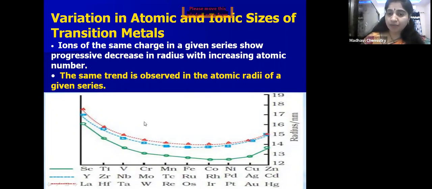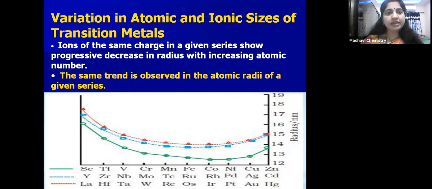You know, children, from left to right, if you move, what happens? The number of electrons increases, and the electrons will add in the same shell. So because of that, atomic size decreases. Why? As the electrons are adding in the same shell, similarly protons will also add in the nucleus, so nuclear charge increases. As the nuclear charge increases, the nucleus will attract the outer electrons tightly towards it. So atomic size decreases if we move in a period from left to right.